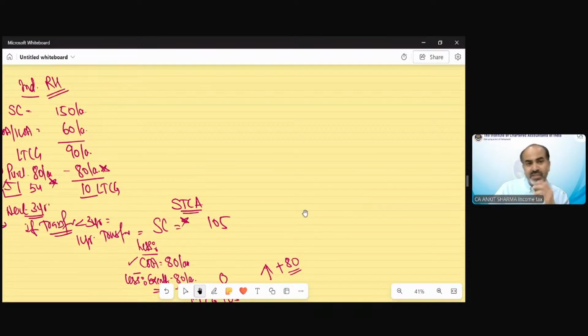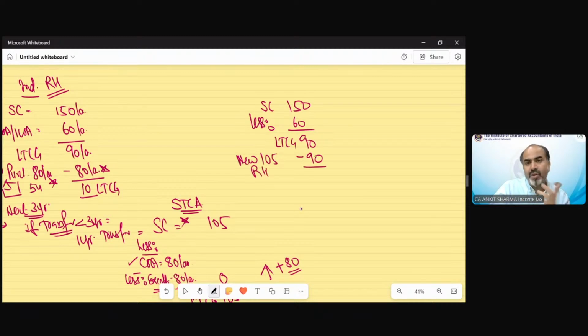If I change this transaction, suppose the sale consideration was 150, the indexed cost is this, and the long-term gain is 90. And now suppose a new asset is purchased for 105 lakh. So how much will be exempt? Only 90 is exempted. So there would be nil gain.